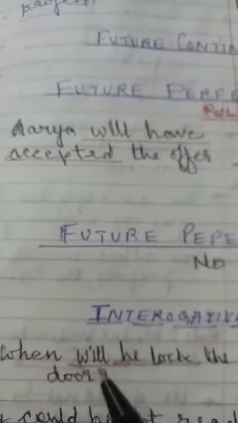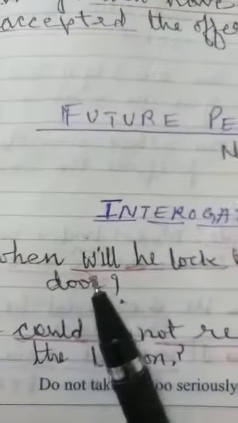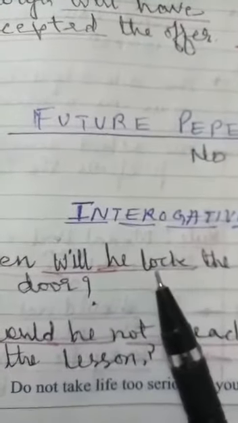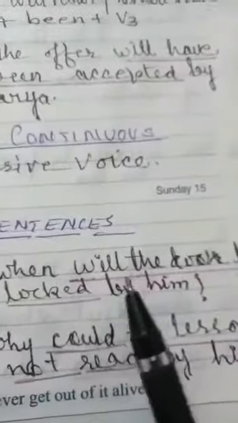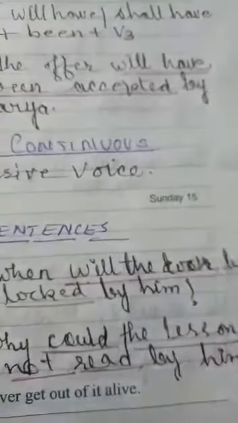First you try to recognize the sentence. When will? So here only will is coming with the first form of the verb, so it is simple future tense. The rules are will be, shall be plus the third form of the verb. But in interrogative, the interrogative word which is used at the very first will remain the same and the rest of the rules will be the same. We will convert the object into the subject and the subject into the object. For example, when will the door be locked by him?